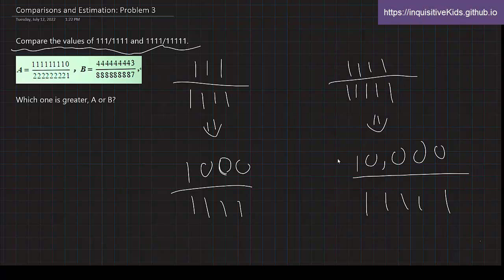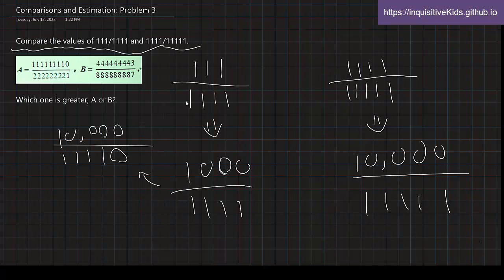And now you see that we have a relationship over here with the numerators. The numerator is 10 times the other. So let's turn 1,000 into its equivalent fraction, which is equal to 10,000 over 1, 2, 3, 4, followed by a 0. So which of these would be greater?